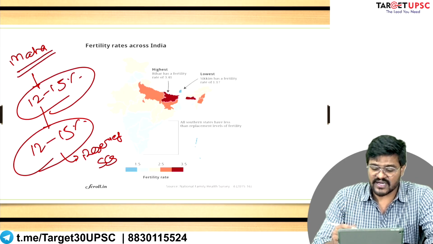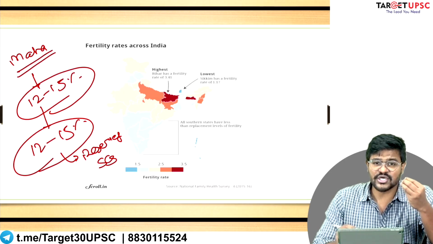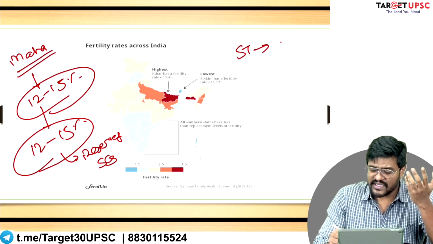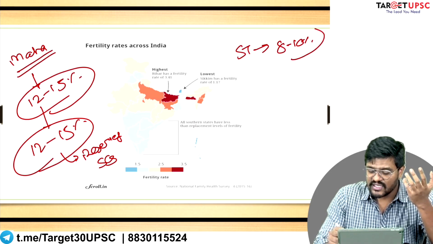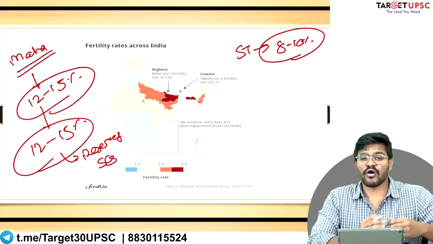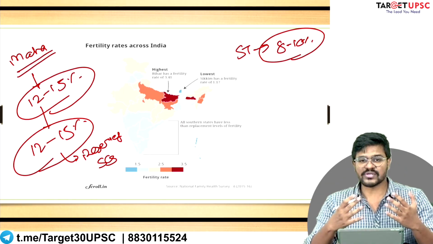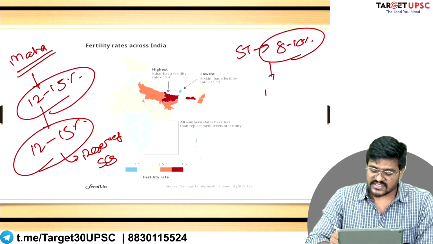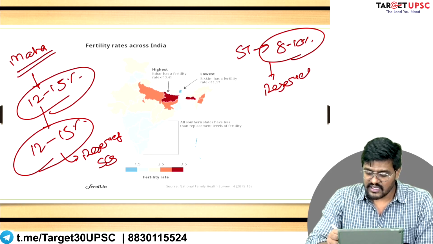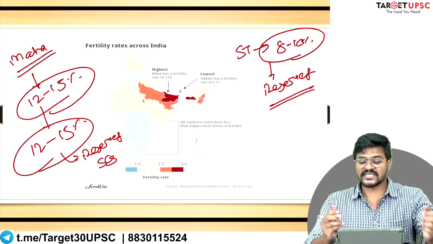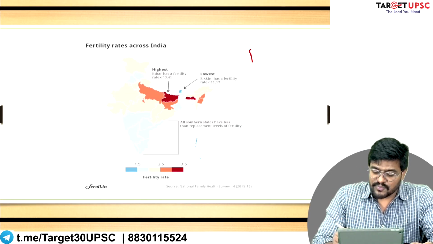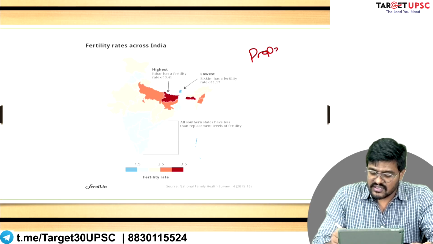Similarly, the population of scheduled tribes, or STs, is somewhere between 8 to 10%. Therefore, 8 to 10% of Vidhan Sabha seats and 8 to 10% of Lok Sabha seats from Maharashtra will be reserved. This kind of provision is called proportionate representation.